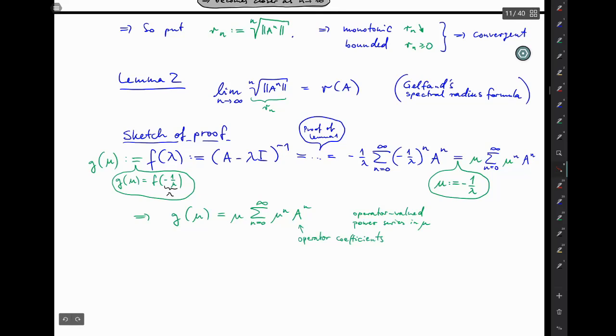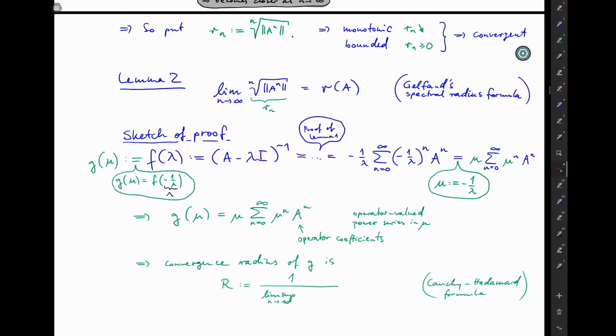But for a power series, even for an operator valued one, you have this formula for the convergence radius by Cauchy-Hadamard. You sometimes call it the Cauchy-Hadamard radius formula. And of course you didn't do it for operator valued power series, but you will remember it from your analysis 1 or probably 2.